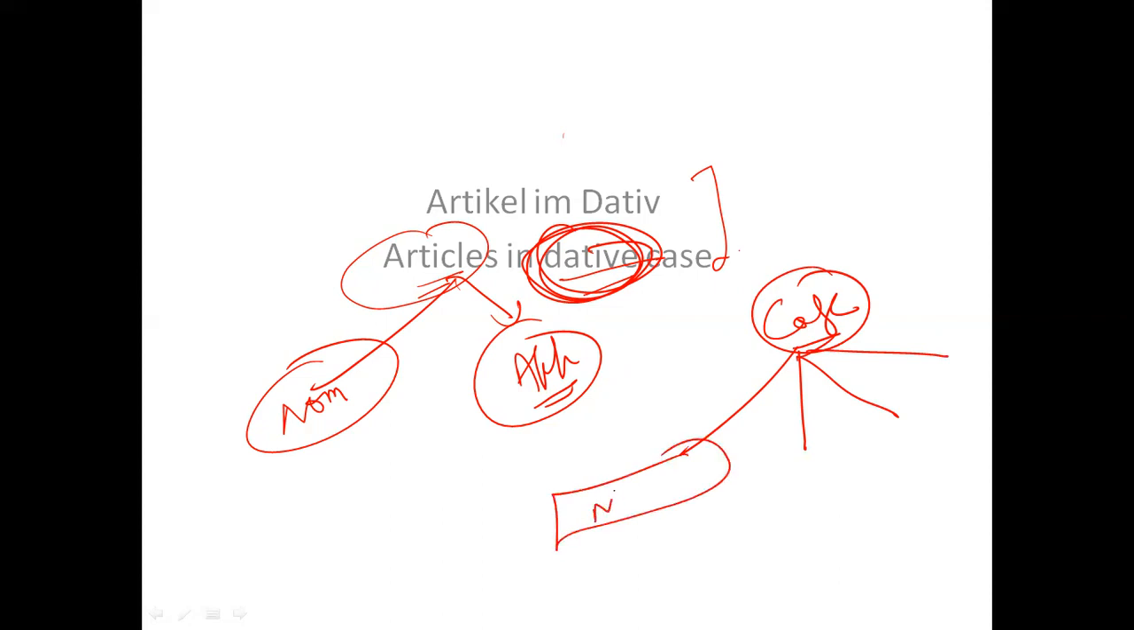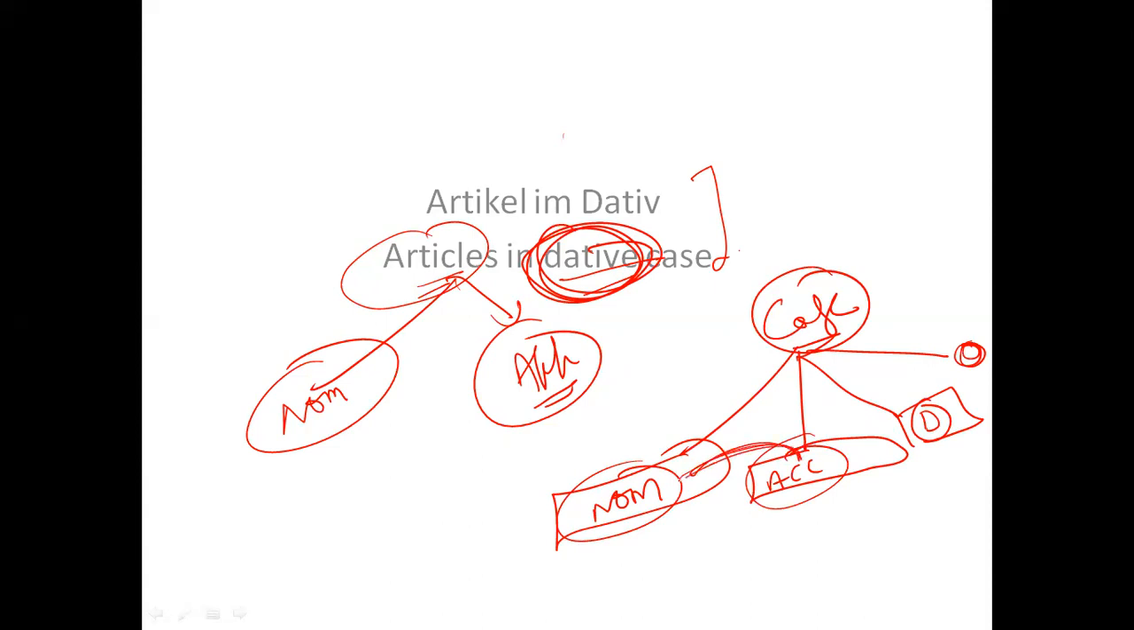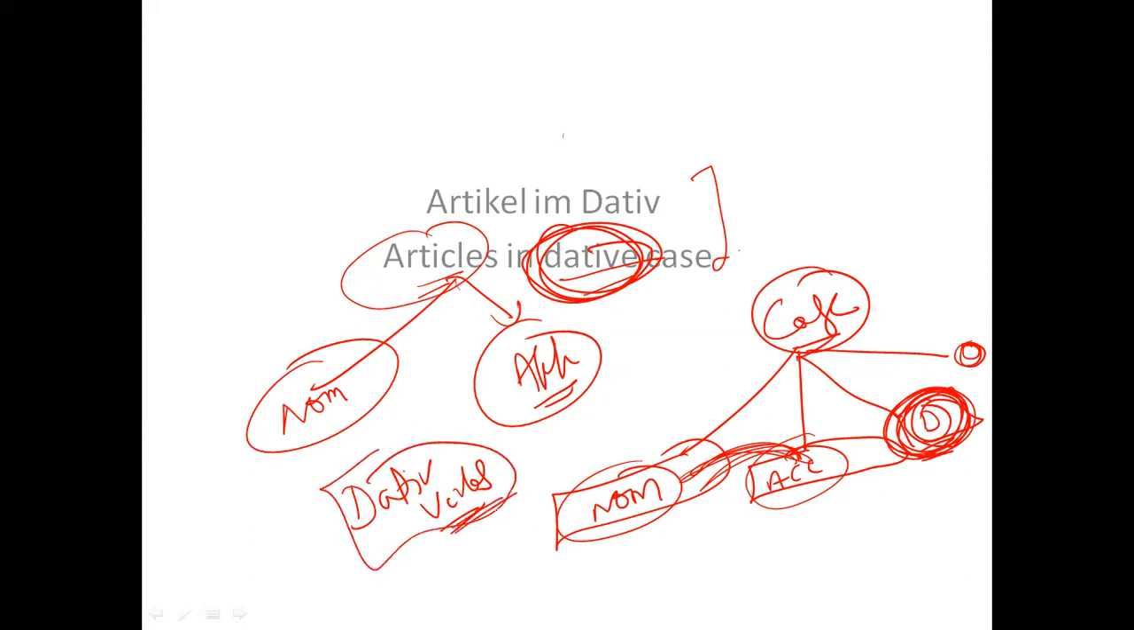First is nominative, second is accusative, and third is dative, right? Fourth we will discuss in the upcoming lectures, but we will go step by step. So if you have not revised what is nominative, what is accusative articles, then I suggest you revise these two first. Only then you will be able to understand this dative, right? And also revise dative verbs, which we have already covered. Dative verbs are important to understand the concept of articles in dative.